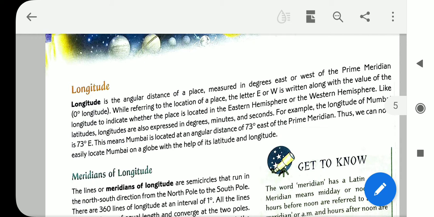Like latitudes, longitudes are also expressed in degrees, minutes and seconds. For example, the longitude of Mumbai is 73° east. This means Mumbai is located at an angular distance of 73° east of the prime meridian. Thus, we can now easily locate Mumbai on a globe with the help of latitude and longitude.